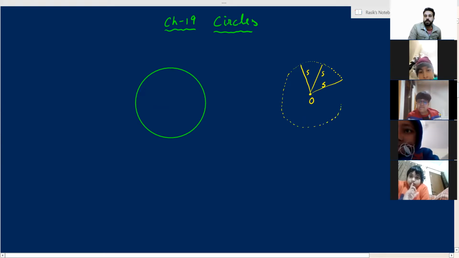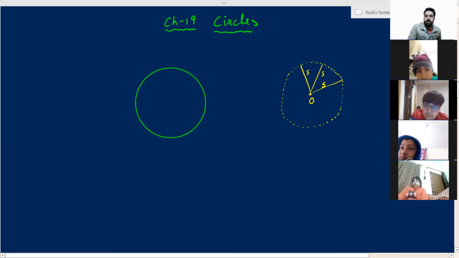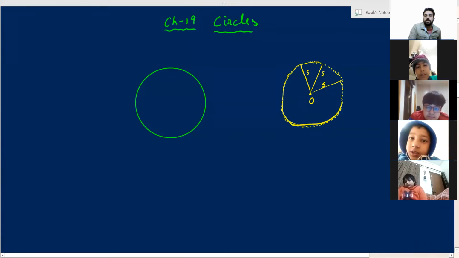These are not infinite till now. If I keep on marking points infinitely like this, what will I get ultimately? Ultimately, I will get a circle, sir.